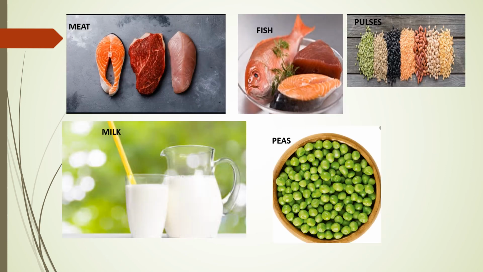Okay, we'll see the different sources of protein, that is meat, fish, pulses, milk and peas. Now see, pulses and peas are the two things which we get from plants, while meat, fish and milk are what we get from animals. So these are different foods which have proteins, and they help our body to grow and in repair of our body.